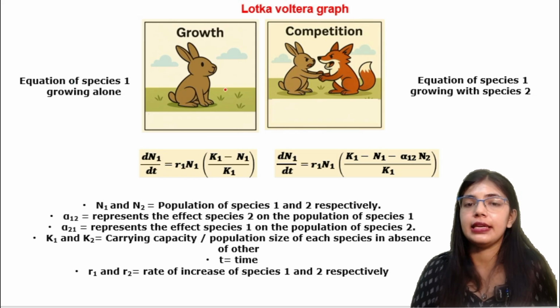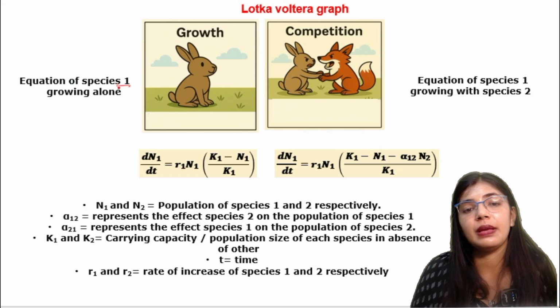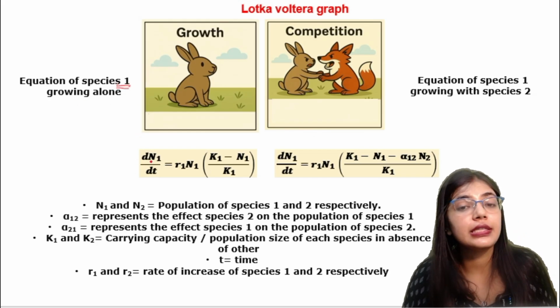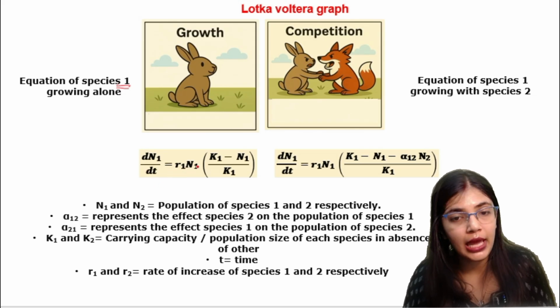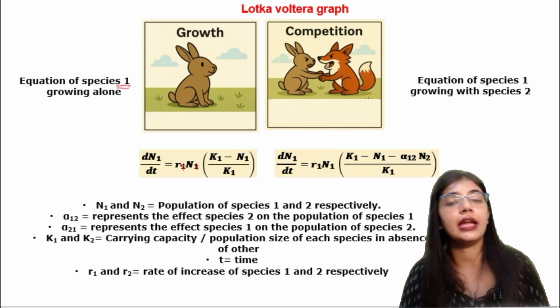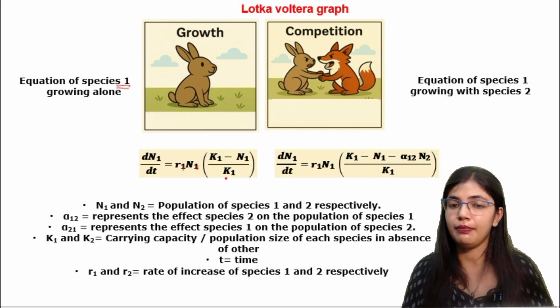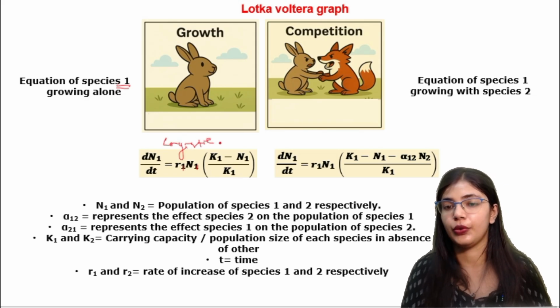Here you can see the equation for species 1 when it is growing alone: dN/dt equals r1 N1 into (K1 minus N1) by K1, which is the same as the logistic growth.